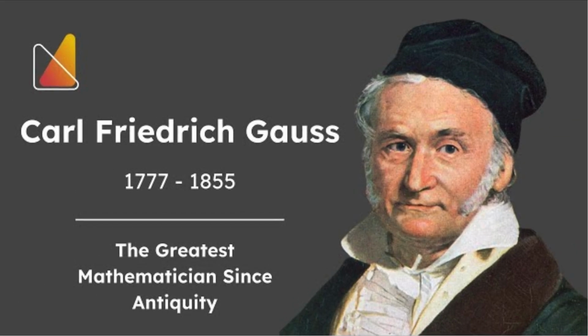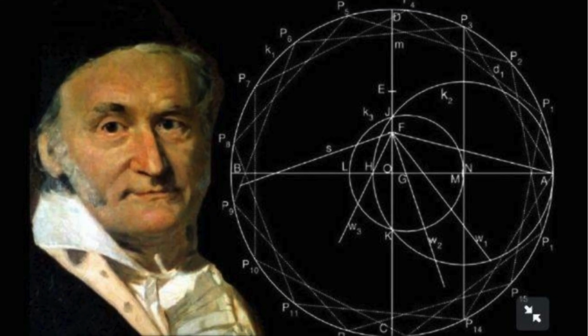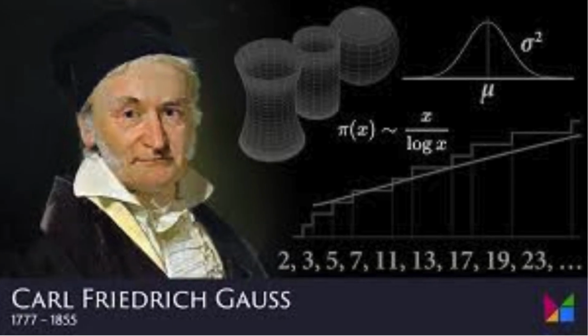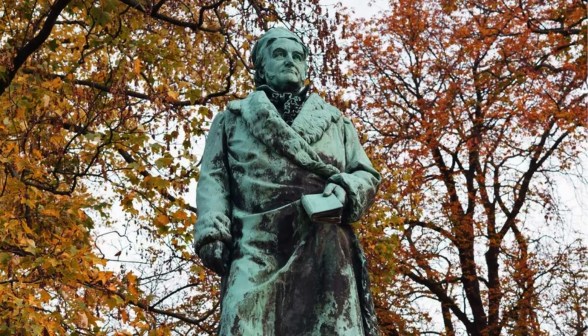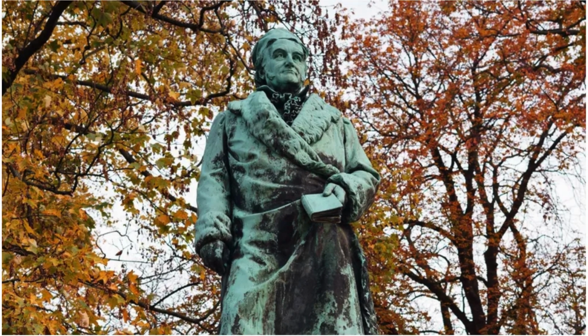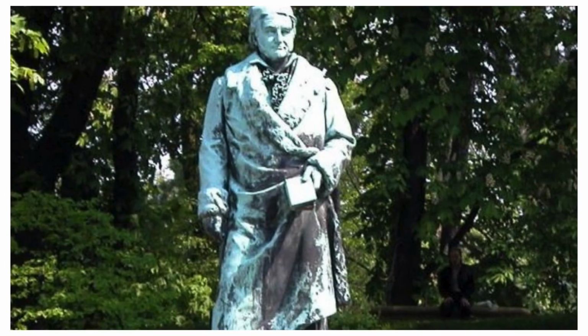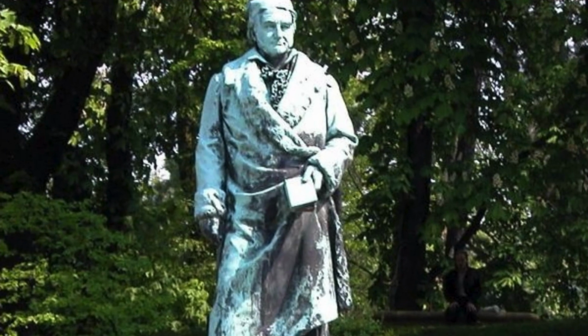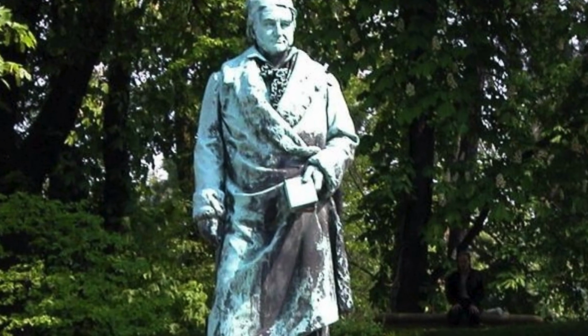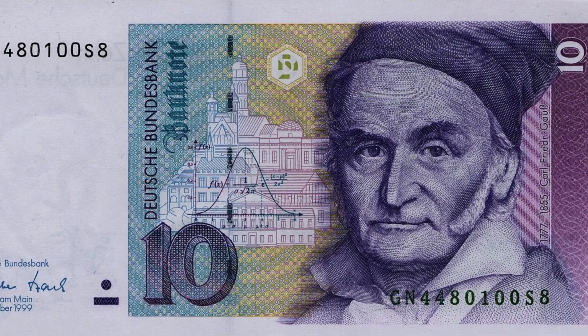Early life. Carl Gauss was born on April 30th, 1777 in Brunswick, Germany. His family was poor and his father wanted him to become a tradesman. But young Gauss showed an extraordinary gift for numbers. At the age of 7, Gauss astonished his teacher by quickly summing the numbers 1 through 10 in seconds, discovering the formula for the sum of an arithmetic series. This moment revealed the brilliance that would define his life.